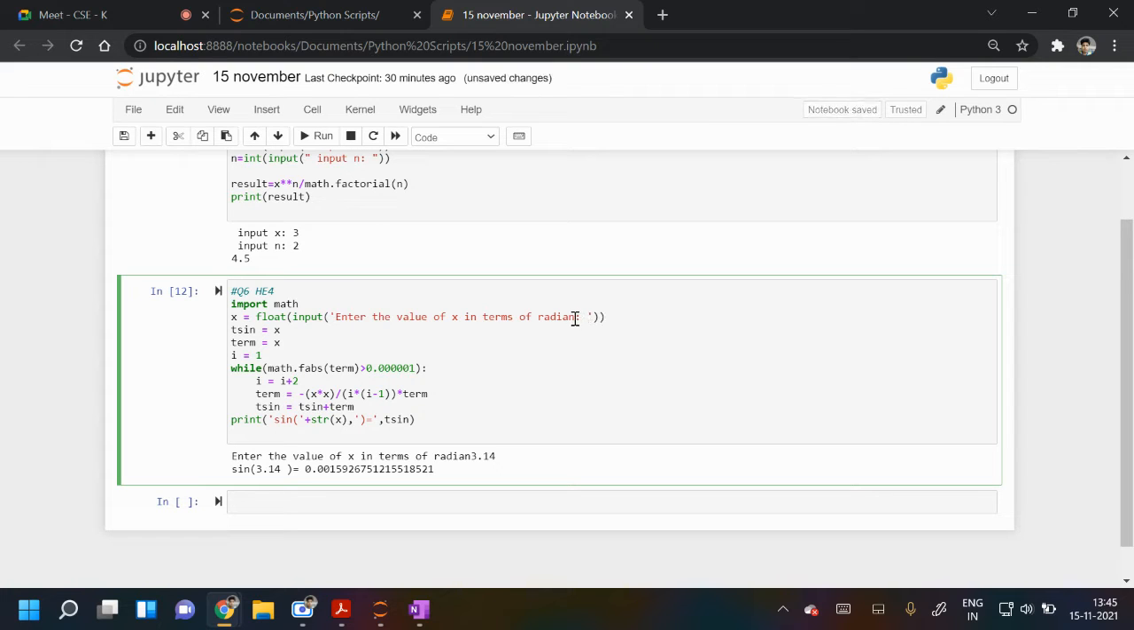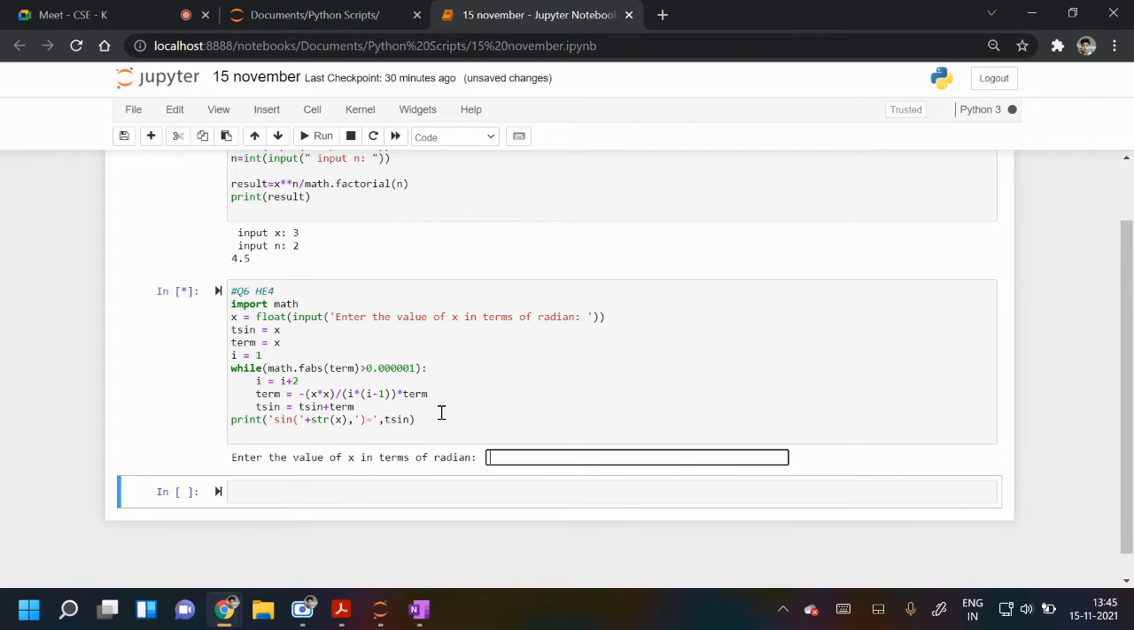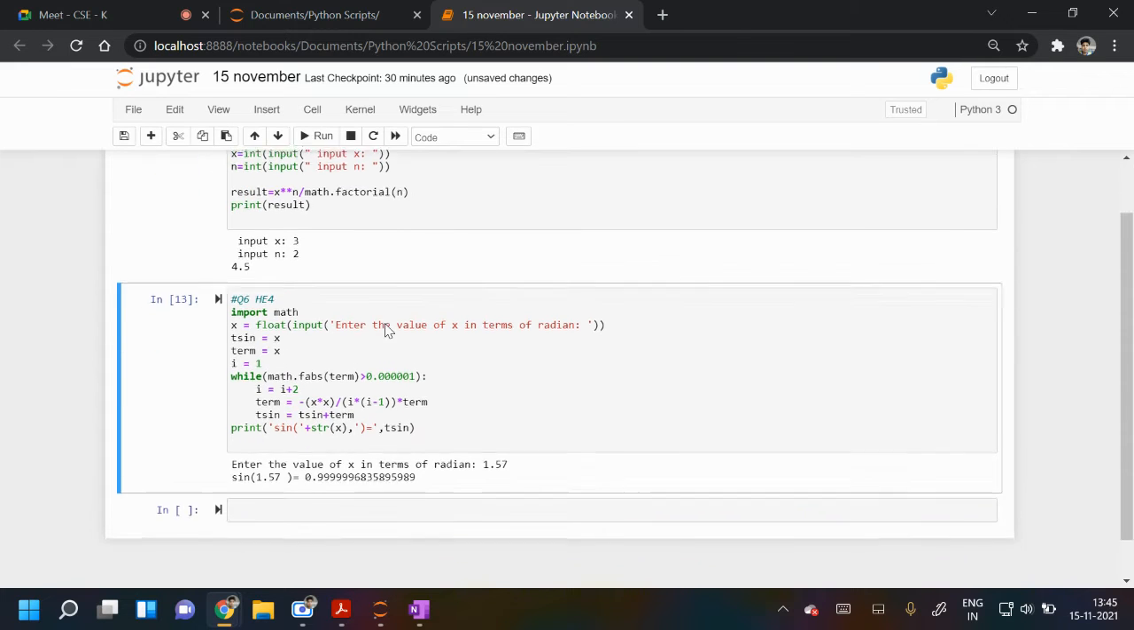Okay. What is pi by 2? It is approximately 1.57. So what is sine pi by 2? It is 1. So that's why it is 1. Okay. In a similar way, those who have not done it, please write this code.